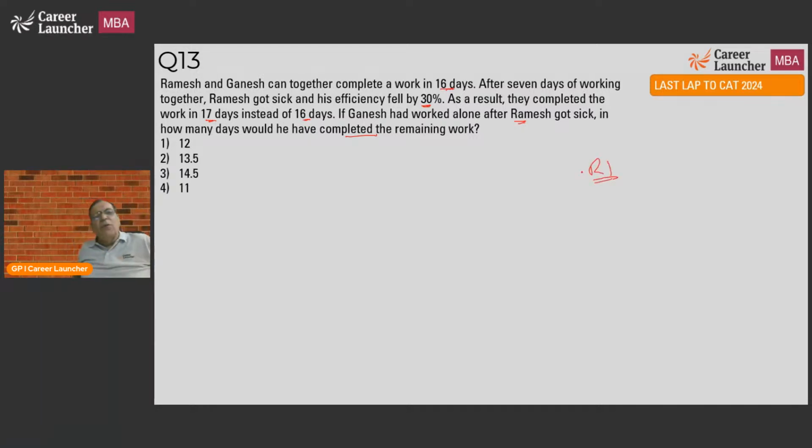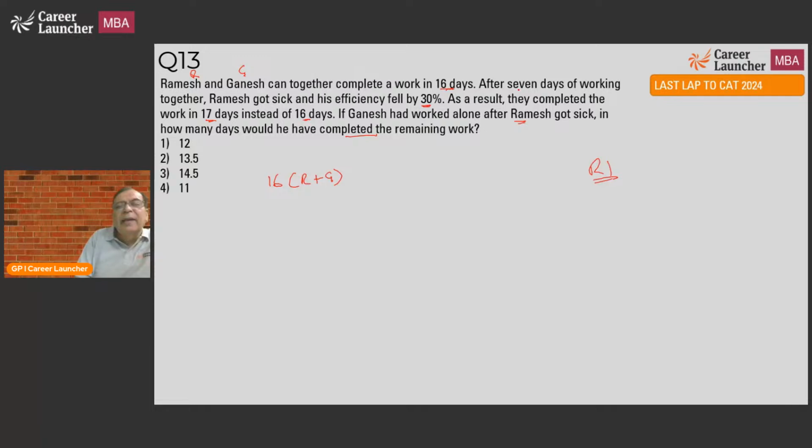Standard way of working for such a question is to assume an efficiency. Let me say Ramesh does R units of work per day, Ganesh does G units of work per day. So they finish the work in 16 days, so the amount of work is nothing but 16 into R plus G. In 1 day, R plus G units of work will be done.